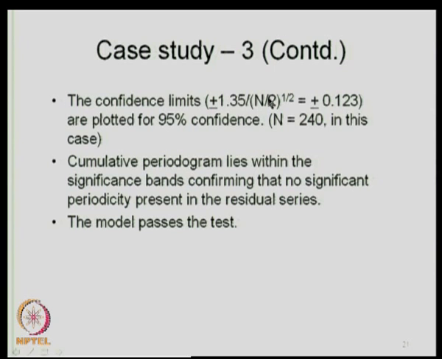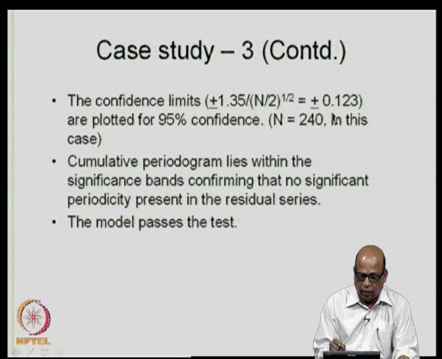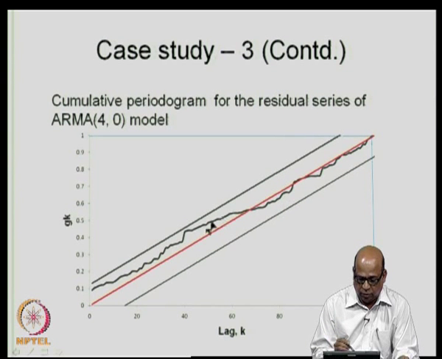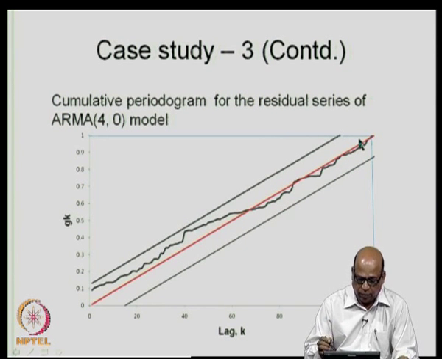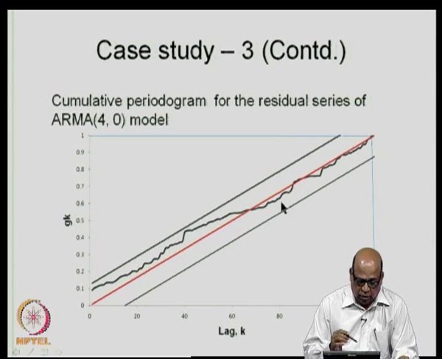1.35 by root n by 2, and n in this case is 240, and therefore, you get a band of plus minus 0.123. By plus minus I mean it is on either side of this particular red line that is drawn here. Then we form the cumulative periodogram.